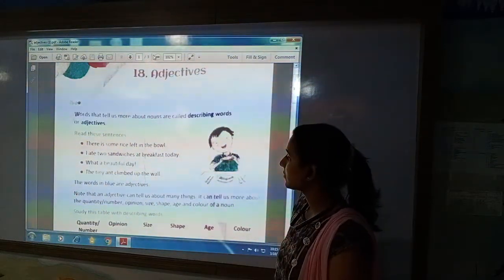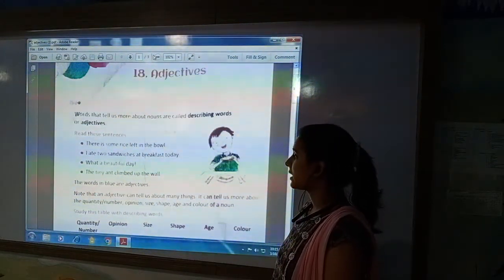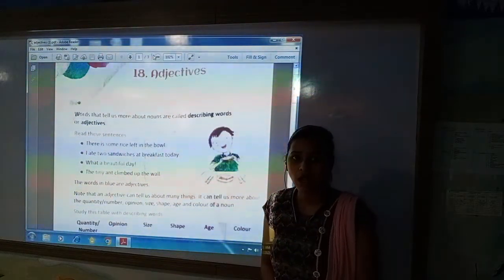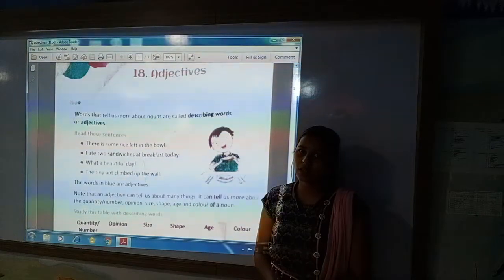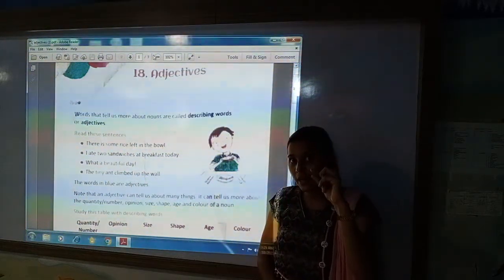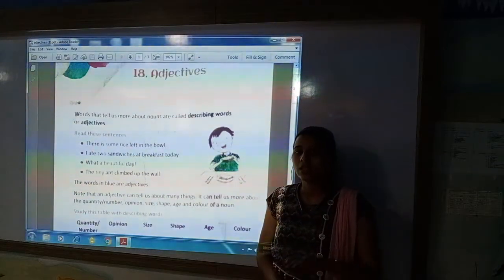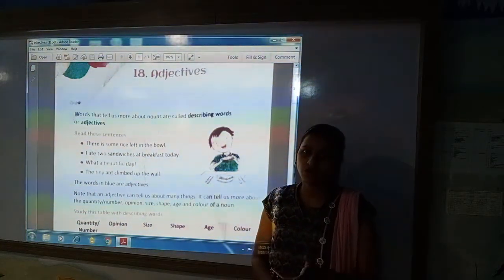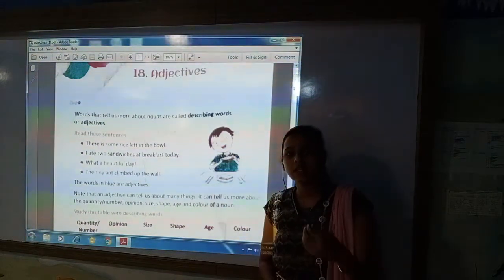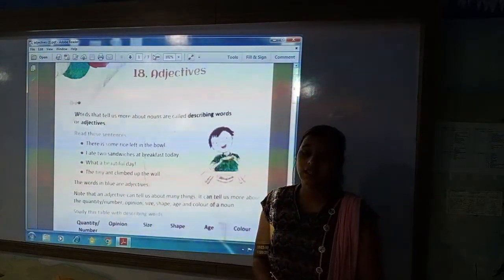Next is, the tiny ant climbed up the wall. The ant climbed up the wall, but how was the ant? Tiny. So, the word tiny is describing the ant. That is a describing word for the noun ant, or you can call it an adjective for ant. How is the ant?